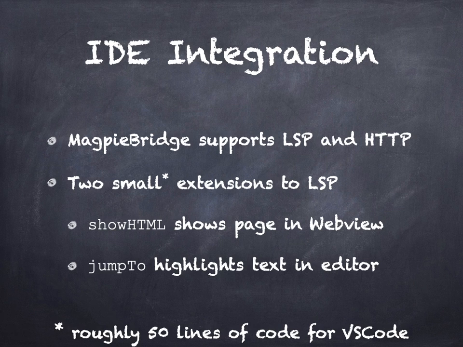That's one piece. The other piece, if you remember people clicking on links, is an extension we have called jump to, which you give a position and it highlights that position in the code, as you saw with those white boxes in Eclipse Che. These are relatively lightweight, so the implementation of both of these features in VS Code is roughly 50 lines of code, and it's all on the outside. There's no messing with anything.